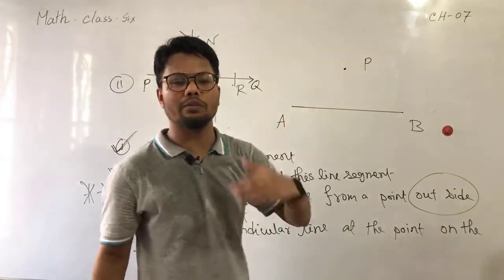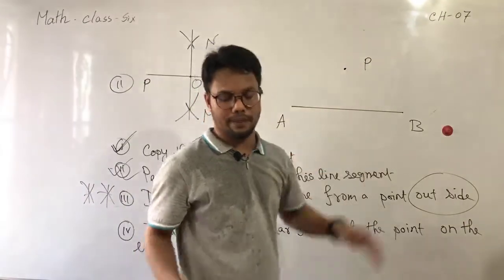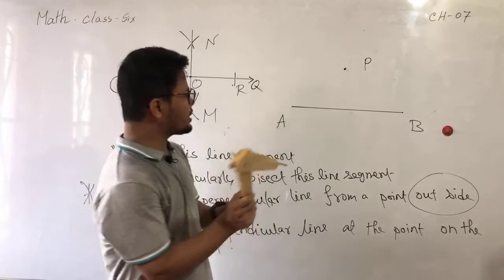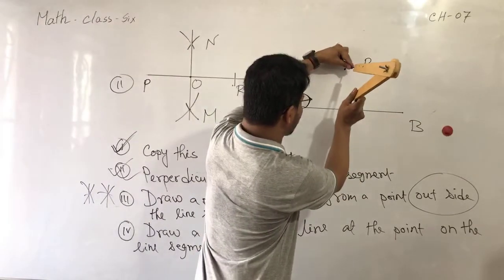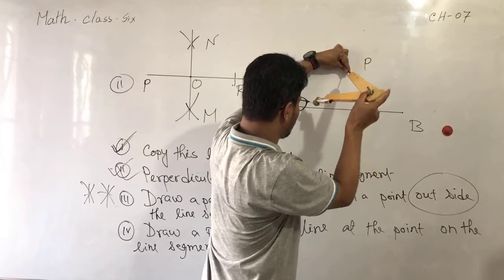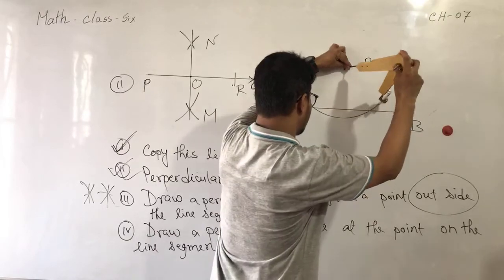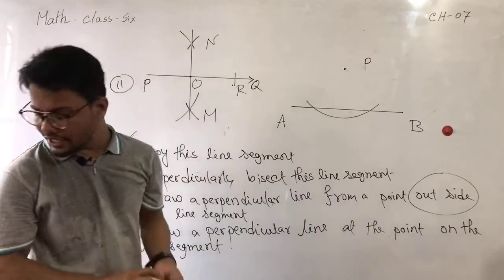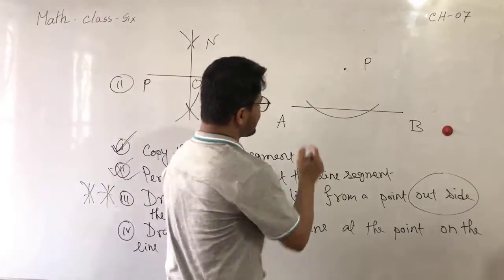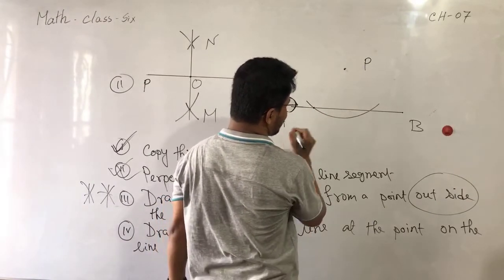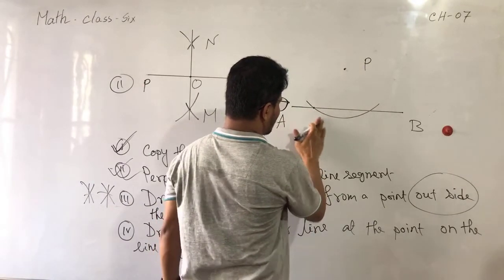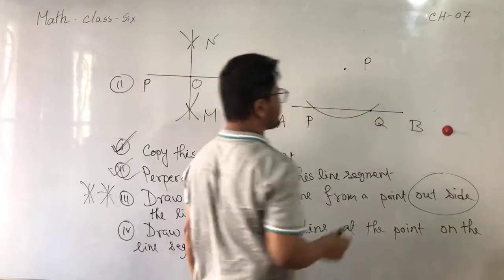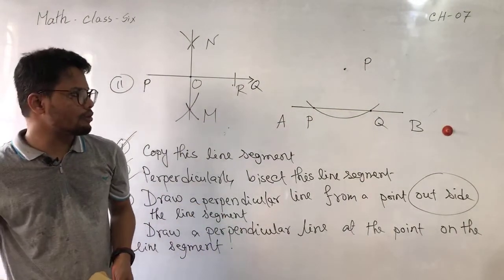First step: placing the pointer at P, draw an arc on AB. It's completely up to you. This arc intersects AB at two points, you can mention them as P and Q. This is the first step complete.